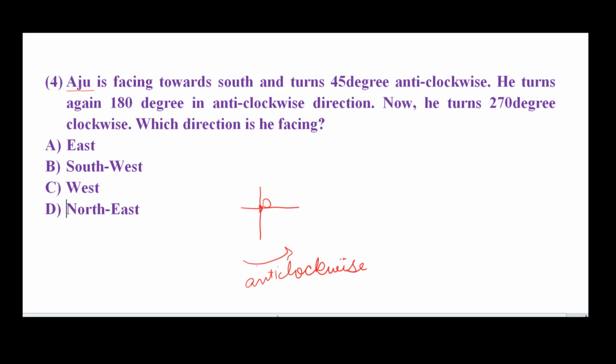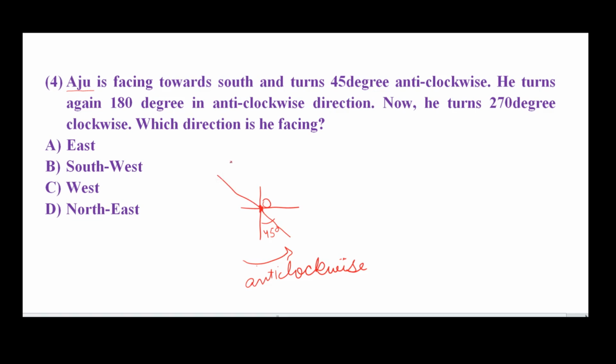So if he is facing towards south, then he is at this point. Turns 45 degrees in anti-clockwise, so he is at this position. This is the 45 degrees. Then he turns again 180 degrees in anti-clockwise direction. We know that 180 degrees is a straight line. This is 180 degrees in anti-clockwise.